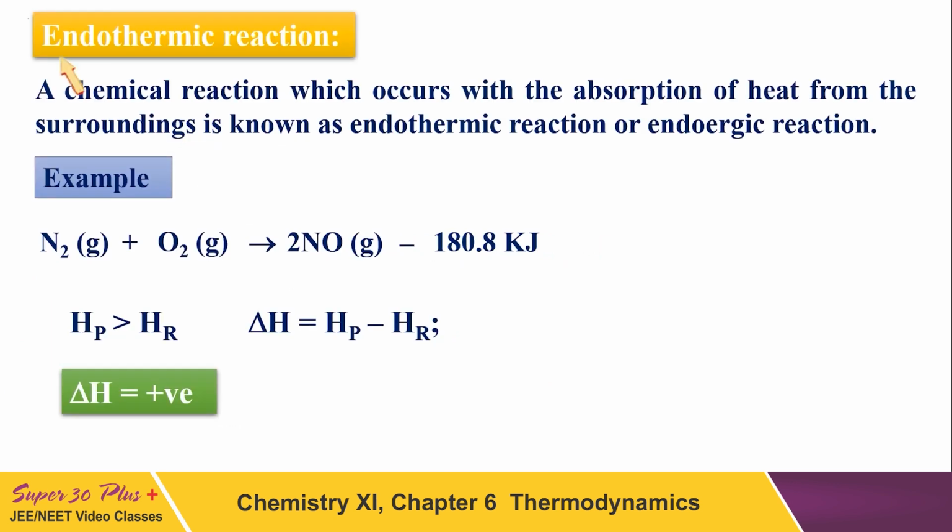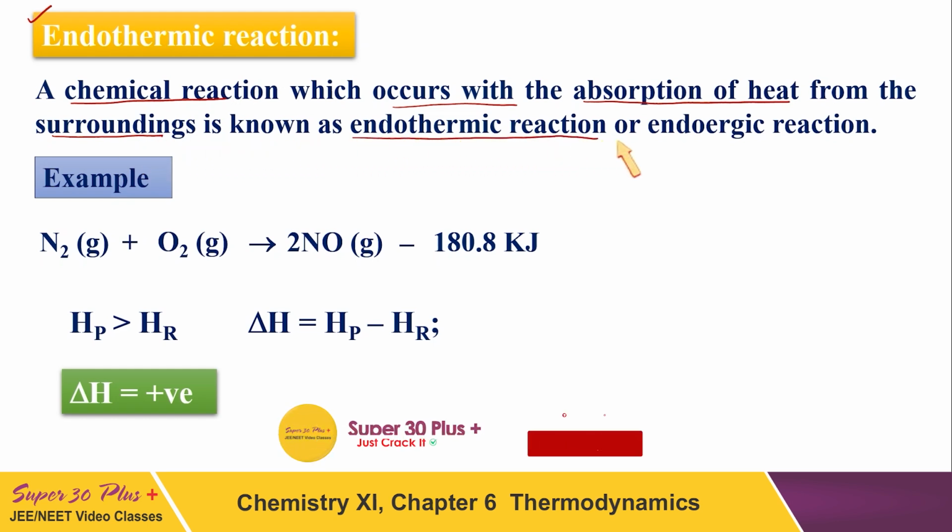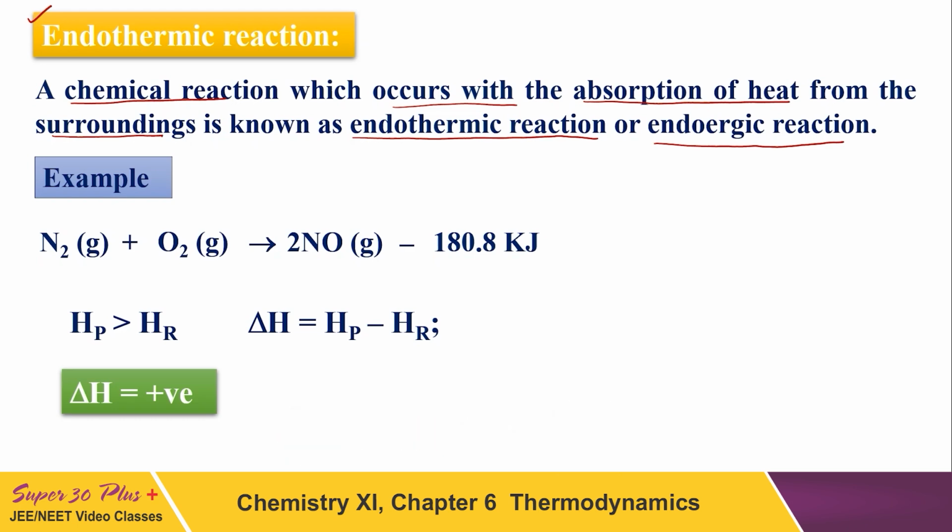Then the endothermic reaction. It is a chemical reaction which occurs with the absorption of heat from the surroundings, and it is known as the endothermic reaction or the endoenergic reaction. It means energy is being absorbed. When energy is being absorbed, it is subtracted from the products, meaning it is added to the reactants.